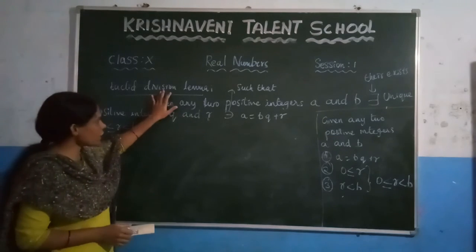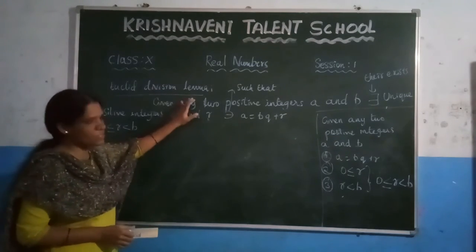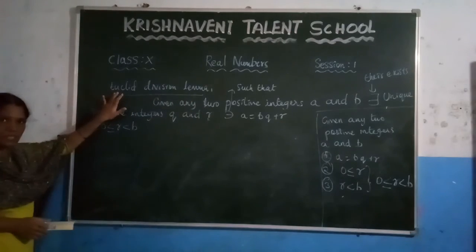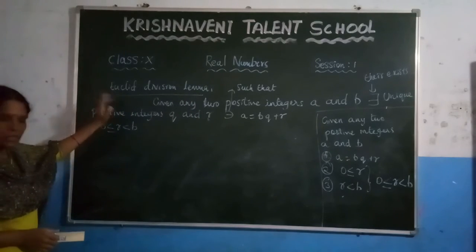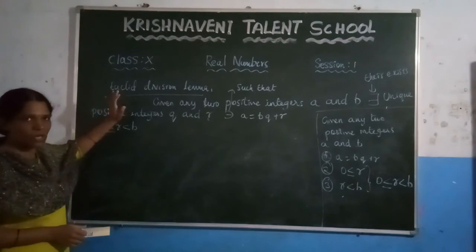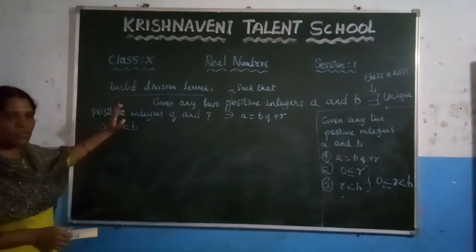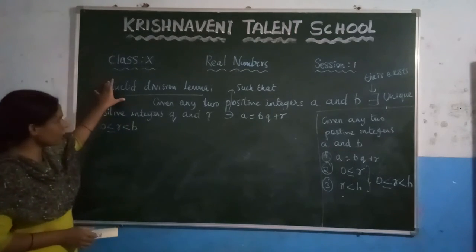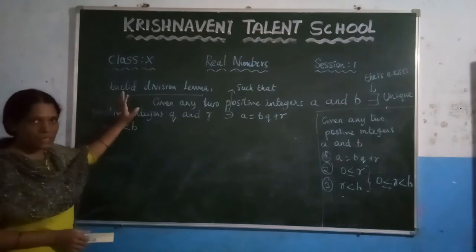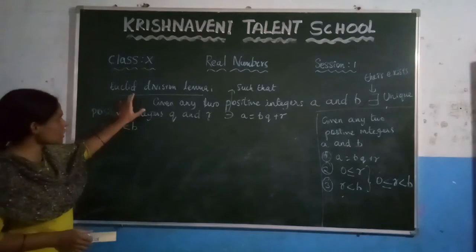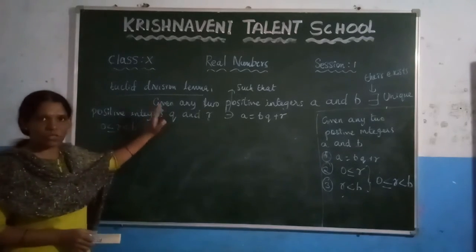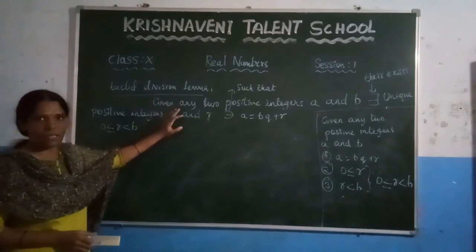Since it is based on division, we call it a division lemma. Why do we call it Euclid's division lemma? In an earlier class, in Euclid's Elements of geometry, you already learnt in the 9th class. Euclid is a great mathematician, and in his book this theorem is there. So we call it Euclid's division lemma.